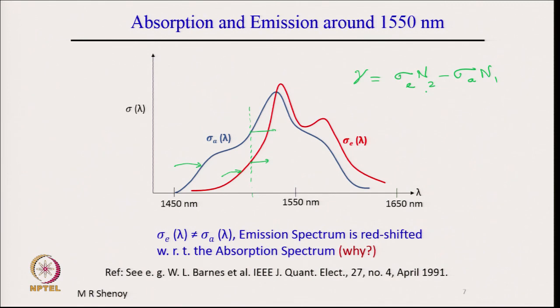Therefore, it is not sufficient to have N2 greater than N1. What we need is, for gamma to be greater than 0, we must have sigma E into N2 greater than sigma A into N1. N2 greater than N1 is not the condition.